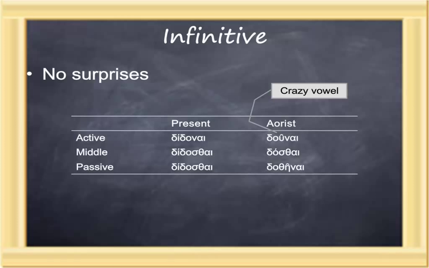Infinitives are fairly straightforward with their nai and sthai endings, or nai endings in the aorist passive. Of note is the aorist active infinitive, where instead of donai, it's dounai. And that's an example of a crazy vowel. Remove the iota reduplication, you get the aorist. Well, the vowel changes slightly. The vowel can lengthen, shorten, or disappear. Remember, rule number 4.